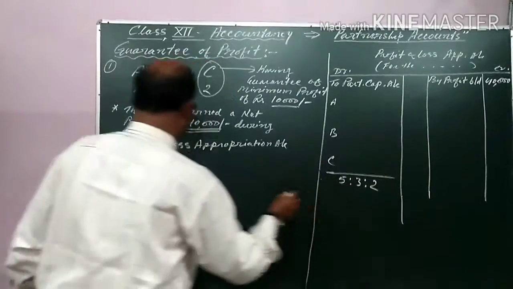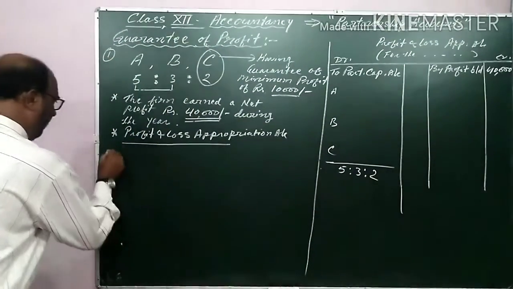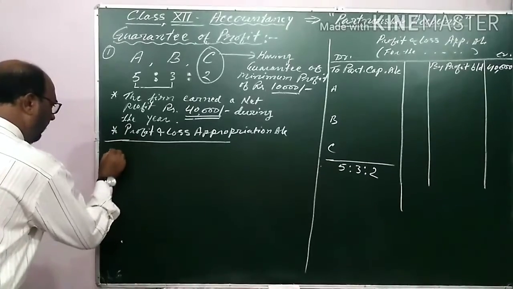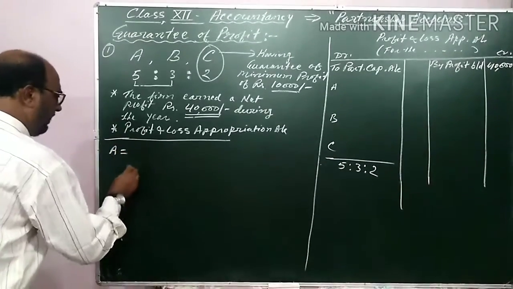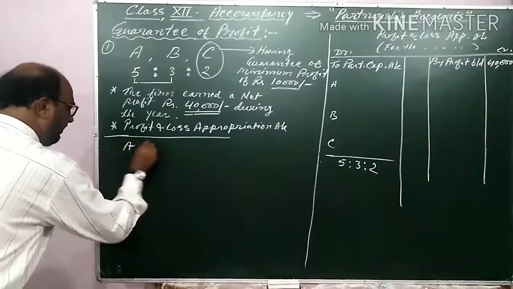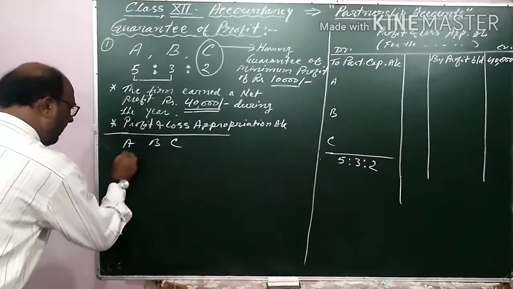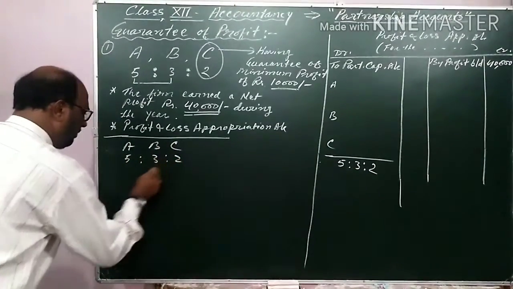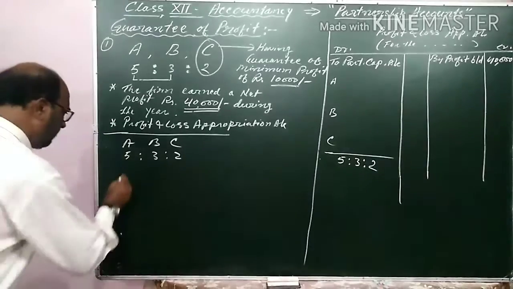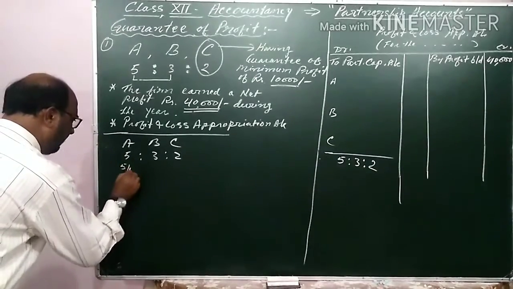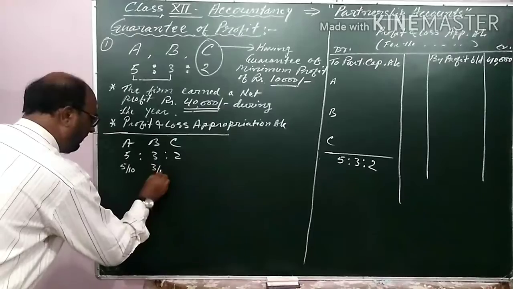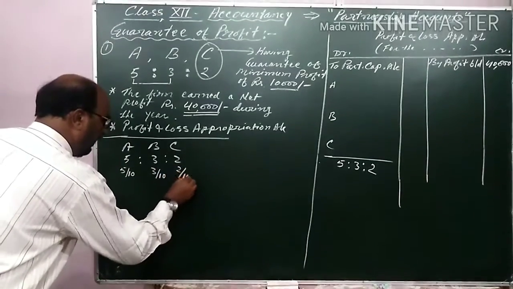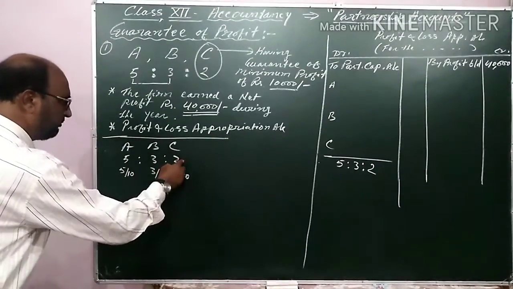So in this ratio the profit will be distributed. You should know this much, that 5 means 5/10, 3 means 3/10, and 2 means 2/10. 10 is the total of the ratio.